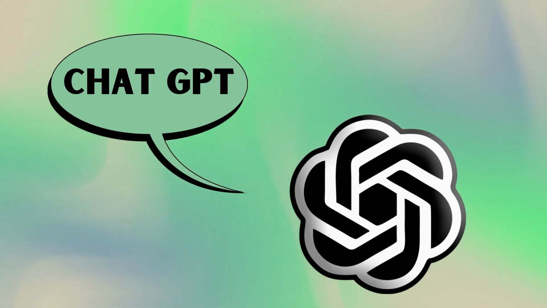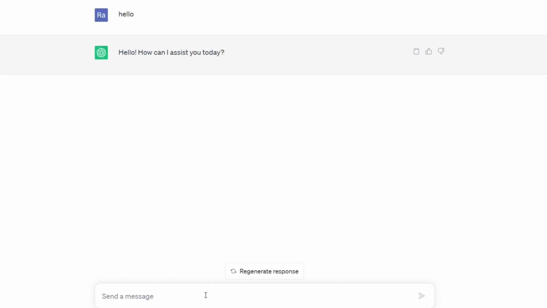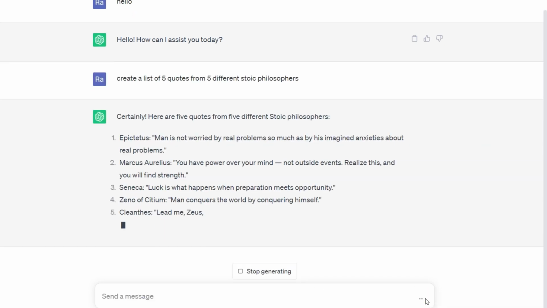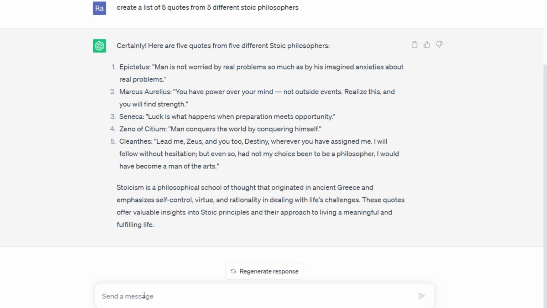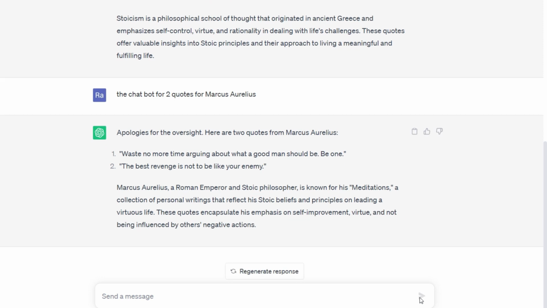Now let's go ahead and start with ChatGPT. It will be great if you start by greeting the chatbot, and that's because it will give you more accurate results. Type in here, create a list of 5 quotes from 5 different Stoic philosophers, and here you go. Let's pick the first philosopher. Then ask the chatbot for 2 quotes for Marcus Aurelius. Keep this tab open because we'll need it through the video.